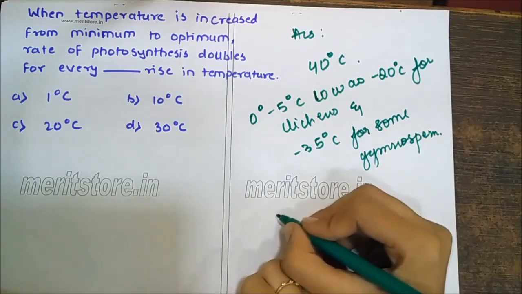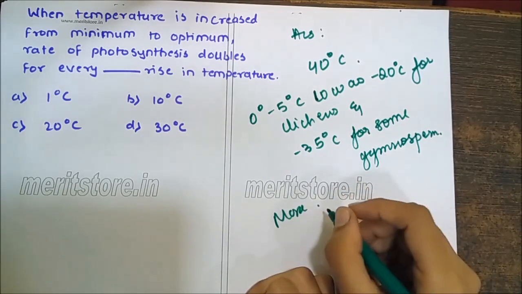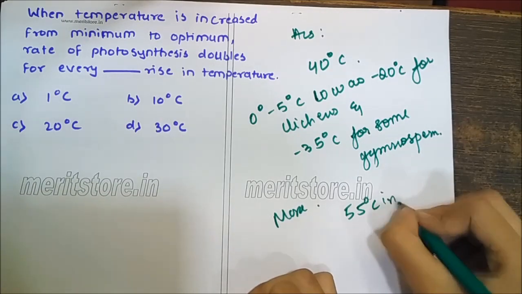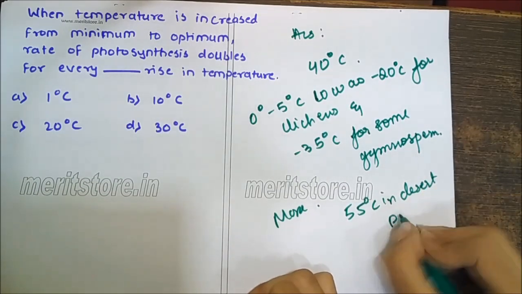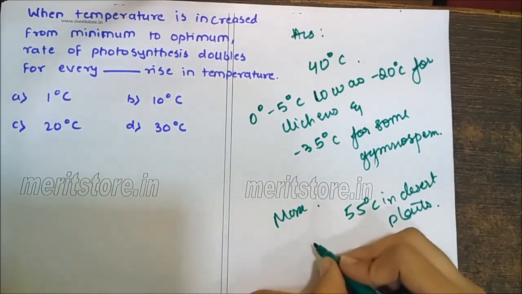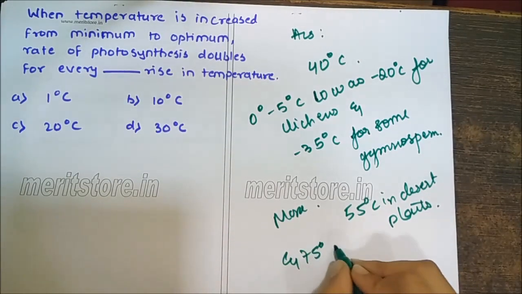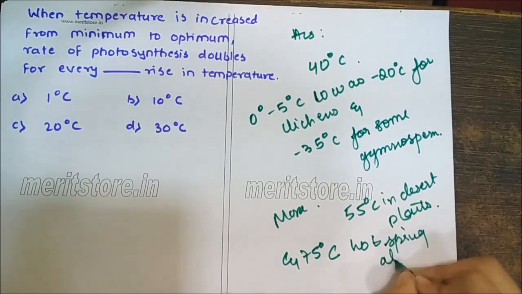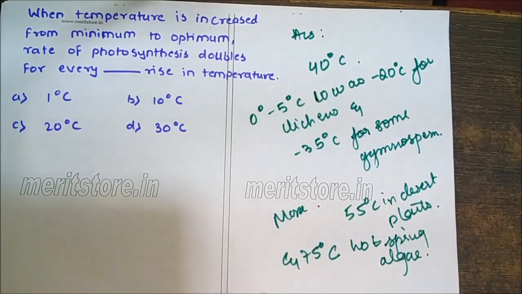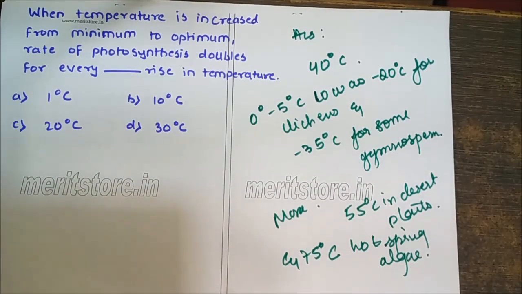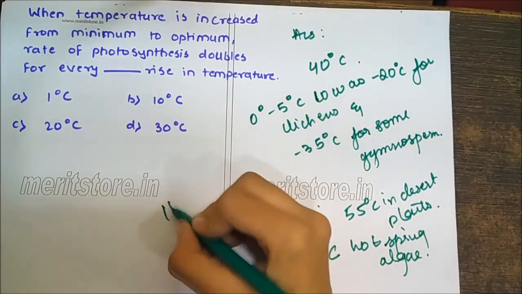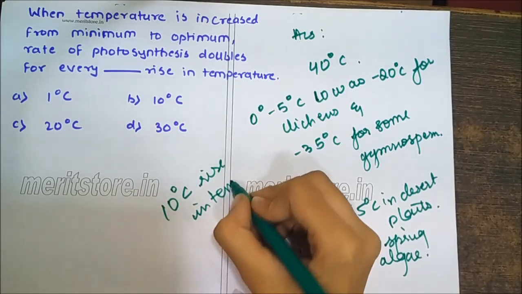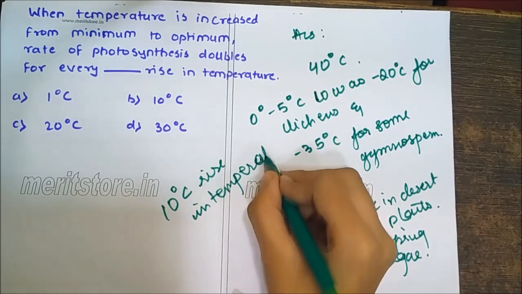The maximum temperature at which photosynthesis can occur is 55 degrees Celsius in some desert plants and 75 degrees Celsius for hot spring algae. When temperature increases from minimum to optimum, the rate of photosynthesis doubles for every 10 degrees Celsius rise in temperature. So the correct option is B, 10 degrees Celsius.